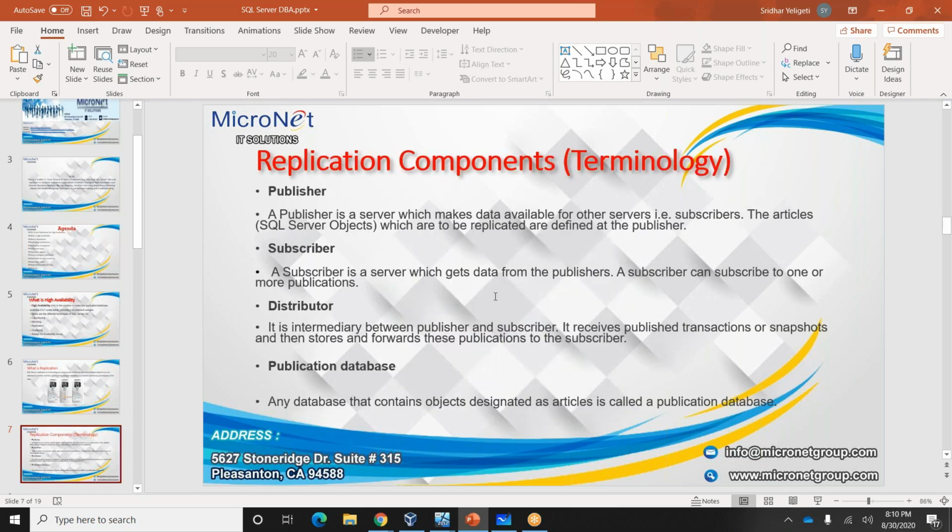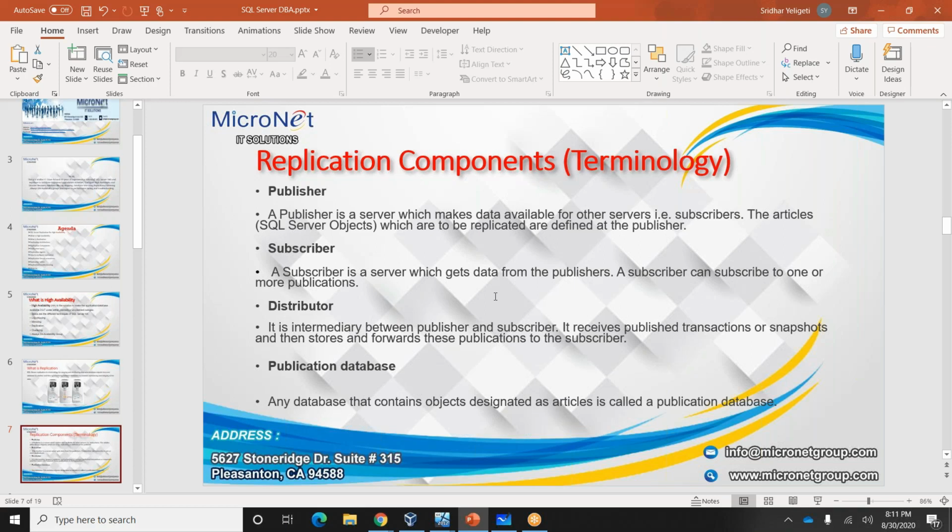Here we have the replication terminology. The publisher is the server sending the data. The subscriber is the server receiving the data.